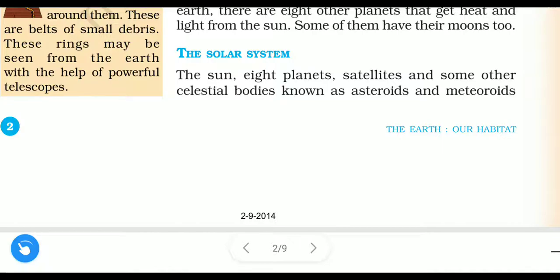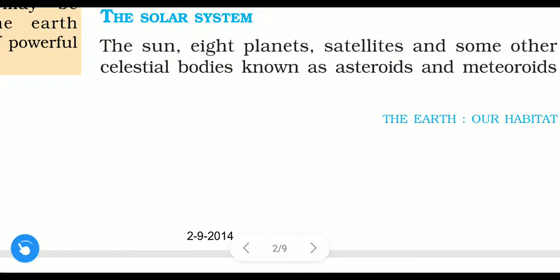The solar system: the sun, 8 planets, satellites, and some celestial bodies known as asteroids and meteoroids, which form the solar system. So what is there in the solar system? The sun is there. After that, 8 planets are there. After that, satellites are there, and asteroids and meteoroids are also there in the solar system. So all these together form a solar system.